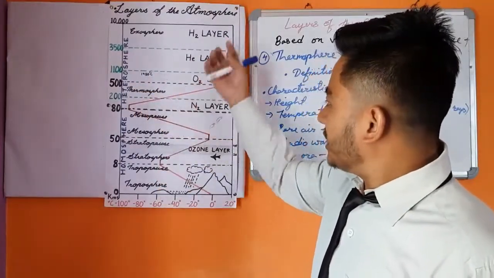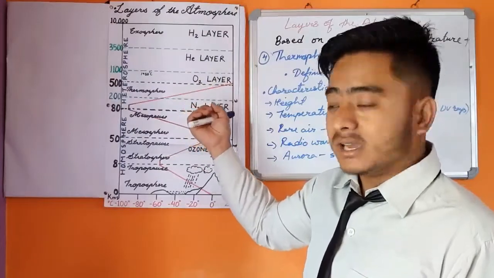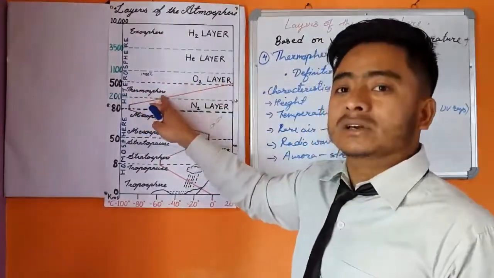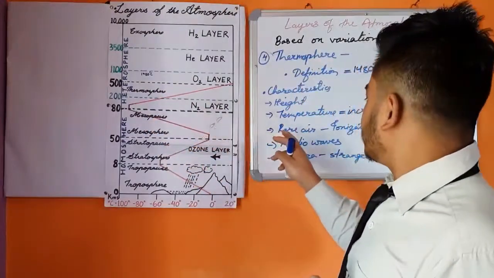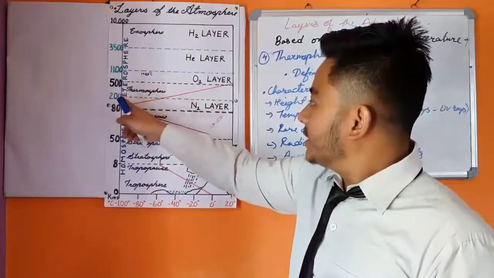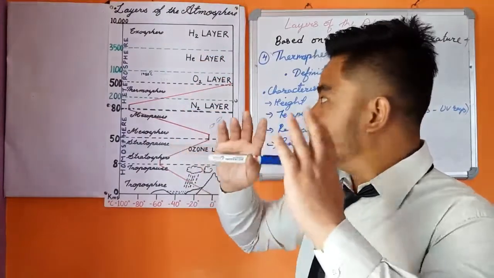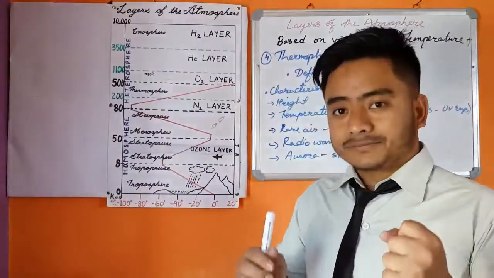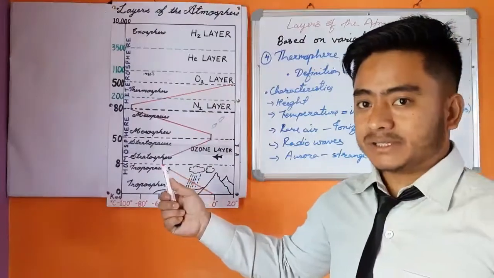This thermosphere absorbs all the X-rays and the UV rays, as a result of which the temperature rapidly increases in thermosphere. So this is the second characteristic. The third characteristic is ionization. Due to the rapid increase of the temperature, the air becomes very rare. Due to rare air and high temperature, ionization takes place.